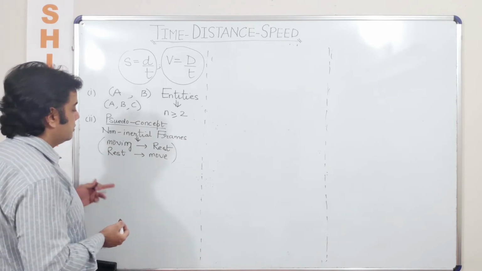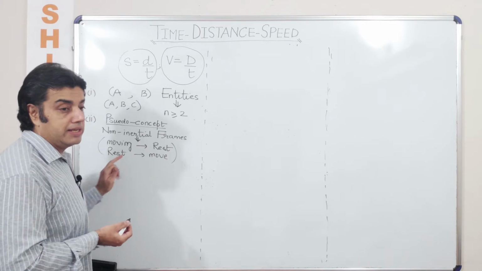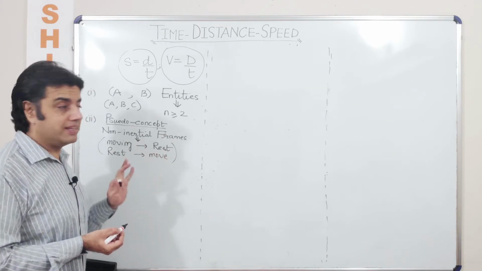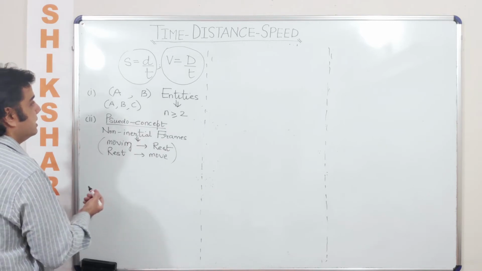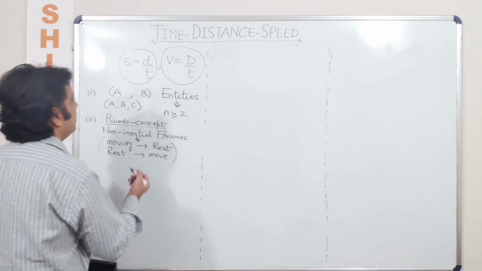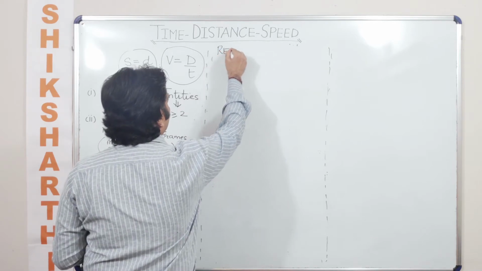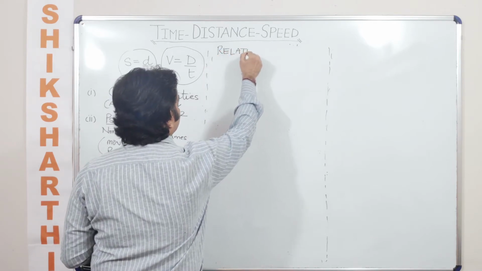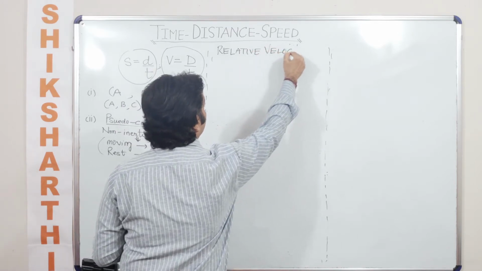And an example of inertia would be a moving body will keep on moving, and a body which is at rest will keep on remaining at rest only. So the concept of relative velocity is applicable only when we talk about non-inertial frames. I'm putting the heading here so that there is no confusion about what we are discussing.